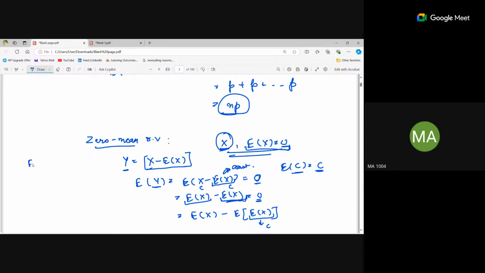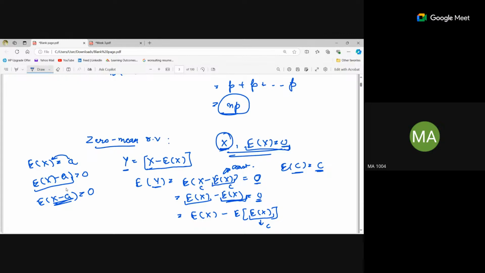See, the expectation of x is some value, let's say a, right? So if I take this value here, it will be expectation of x minus a equals 0. Ma'am, but it's not necessary that x should take that value a in the first place. No, I'm just taking a as a variable, any value.